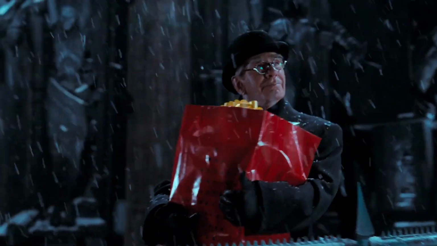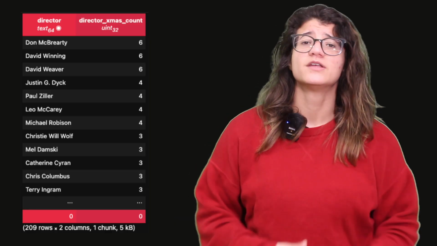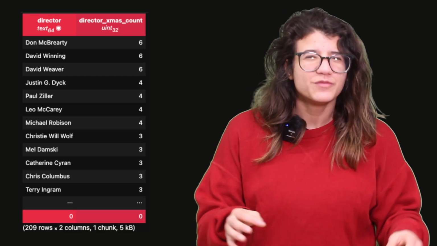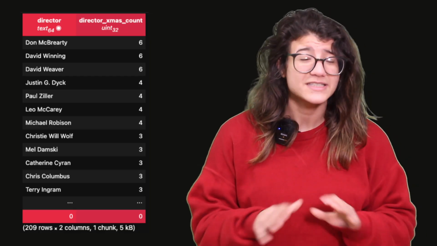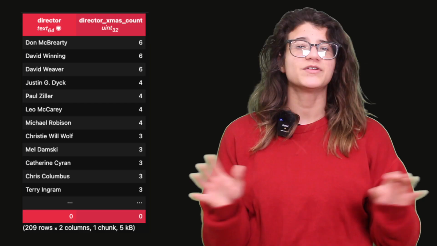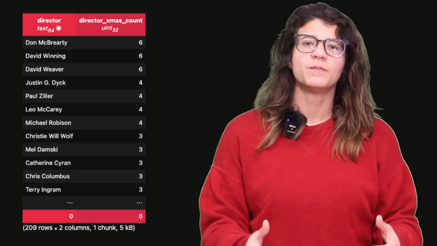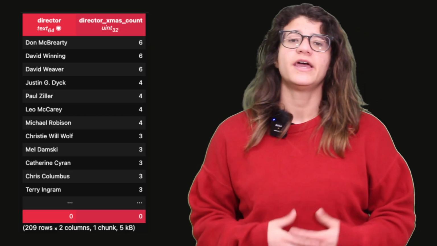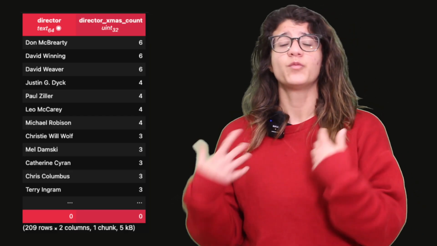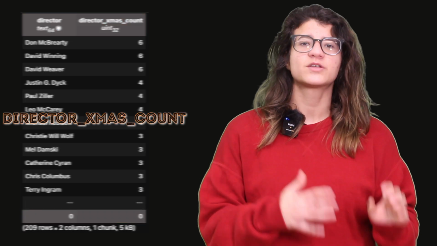And then we looked at the people behind the movies. Some directors pretty much live in a Christmas diary. They basically Santa themselves. And some of them never touched a festive movie. So we used this label to figure out how many movies each director had made and how many of them were Christmas. And we got that label for Director's Christmas Count.